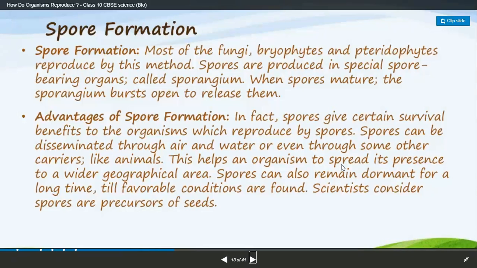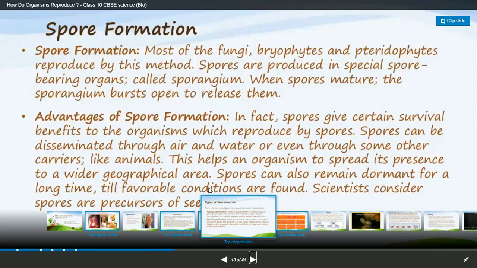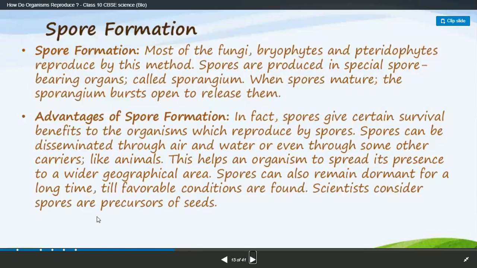This helps an organism spread its presence to a wider geographical area. Spores can also remain dormant for a long time till favorable conditions are found.